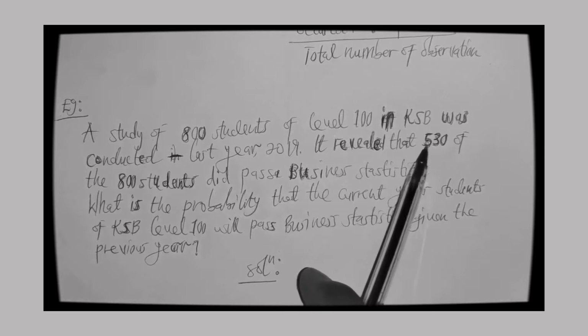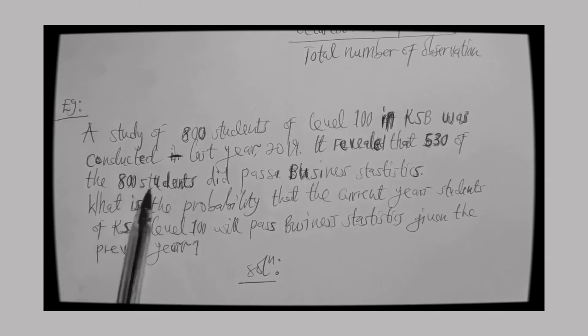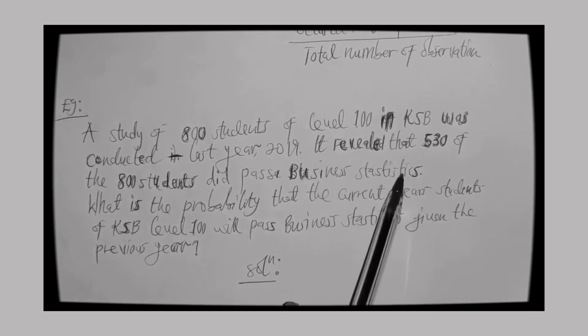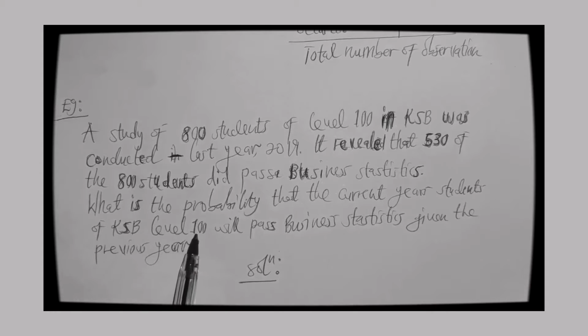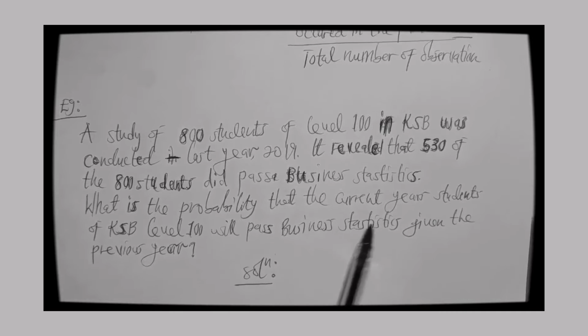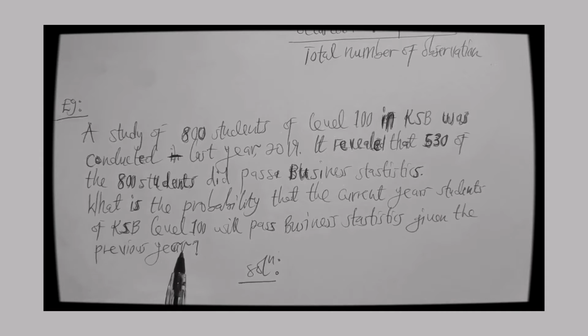It revealed that 530 of the 800 students did pass business statistics. What is the probability that the current year student of KSB level 100 will pass business statistics given the previous years? So once you hear of the previous years, then you are thinking about an empirical probability, because it is a probability that is based on the frequency of an event that has occurred in the past.